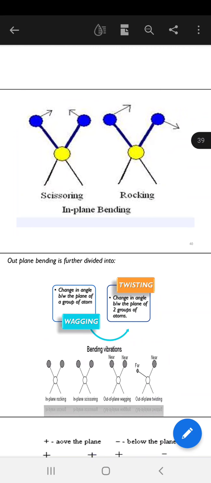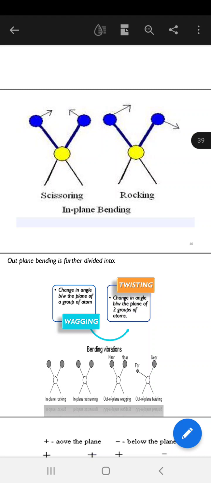Now the same thing, if scissoring and rocking occur out of the plane, then it is called out-of-plane bending, and the names given are wagging and twisting. Now the change is in the angle between the planes of groups of atoms.